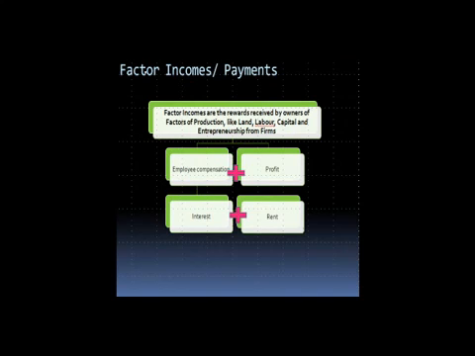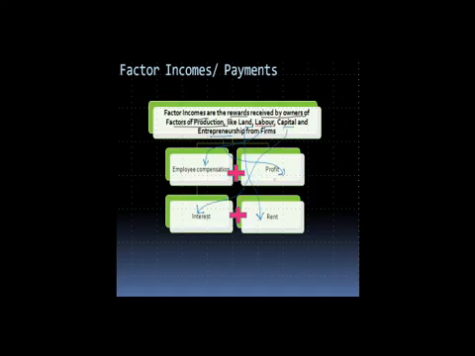First, let's look at what factor income means. Factor incomes are the rewards received by the owners of factors of production. Now we know there are 4 factors of production, which are land, labor, capital, and entrepreneur. For each of these factors of production, there is a cost. Labor gets compensated in the form of employee compensation. Whosoever owns the land charges rent for it. If I lend you my capital, you will give me interest, and the entrepreneur gets the profit.